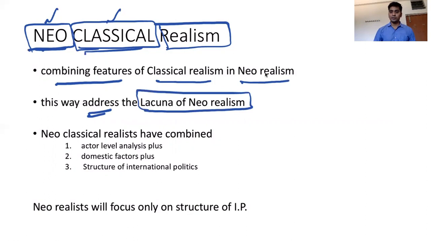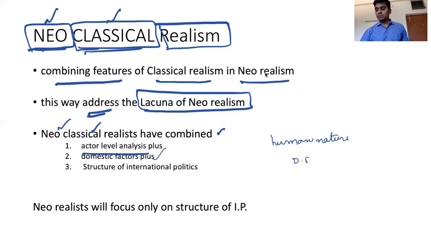We have seen what the lacuna or loopholes in neo-realism are in the previous slide. What are those lacuna? They ignored human nature. They also ignored the domestic factors. So neoclassical realists said it is a combination of actor level analysis. We are combining three things: the actor, human nature, and the domestic factors, along with the structural politics of international relations as given by the neo-realists.